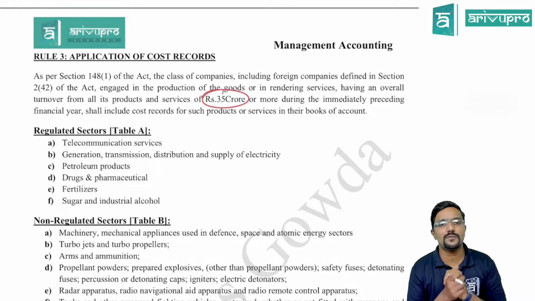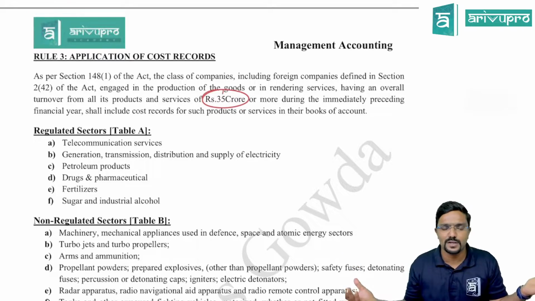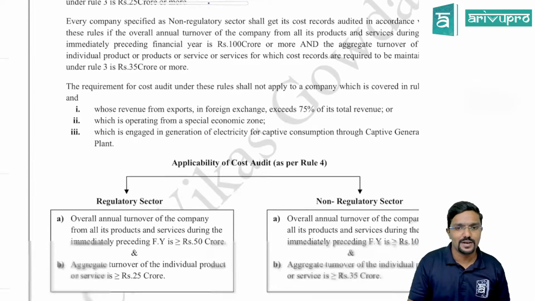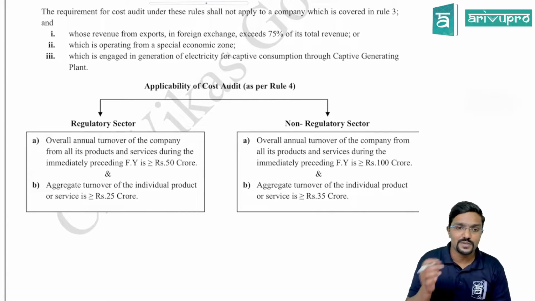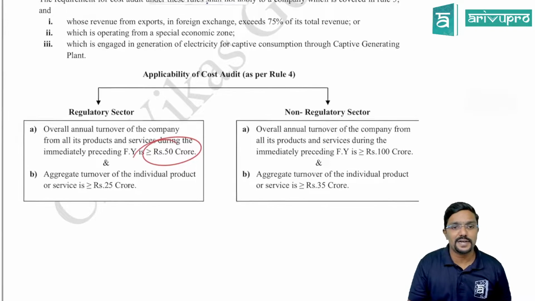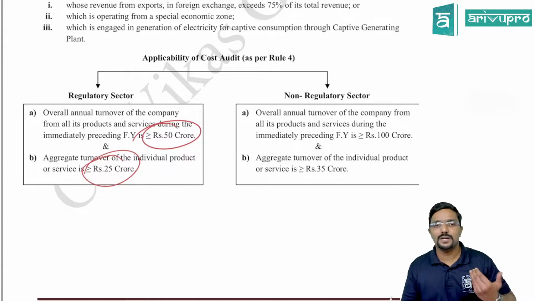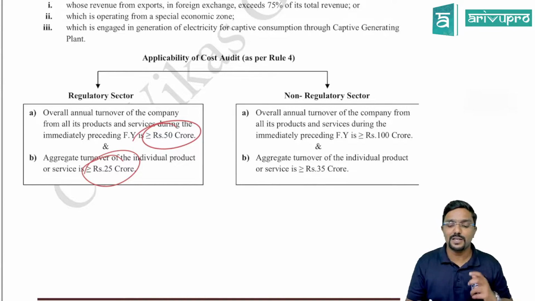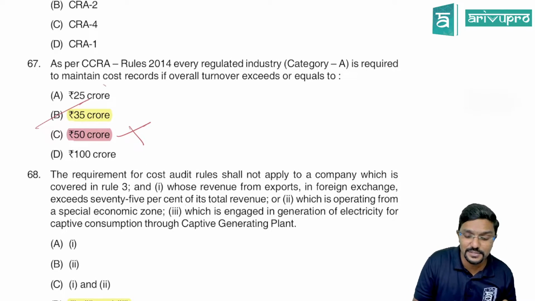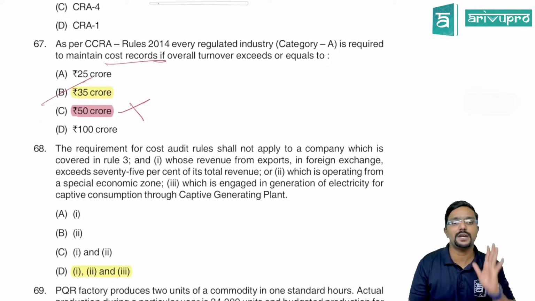So when it comes to books of accounts, there is no categorization of regulated and non-regulated. That categorization is only for cost audit purposes. Here it is clearly given. For the regulated sector, it is 50 crore from all its products, and from an individual product it should be more than 25 crore. Actually, they have considered this, but the question is not on cost audit, it is on cost records. Please be careful. So the answer here is 35 crore, guys.